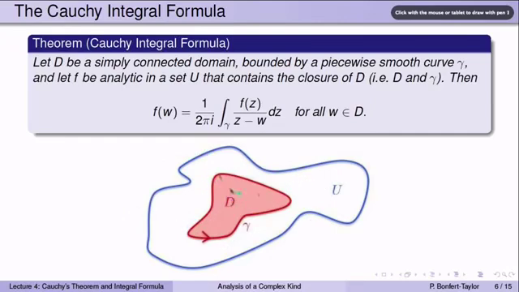The claim is then the integral of f of z over z minus w over the curve gamma times 1 over 2 pi i is equal to f of w for any w inside D. You can recover the value of f at any point w in the domain D by integrating f of z over z minus w along the boundary curve gamma. The boundary curve gamma therefore contains all of the information about the function on the inside. This is quite remarkable, because in this integral you're only evaluating f of z for z values from the curve gamma, yet you're able to recover a value of f inside the curve D.